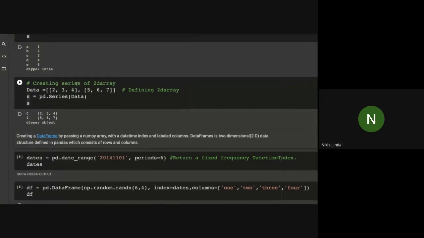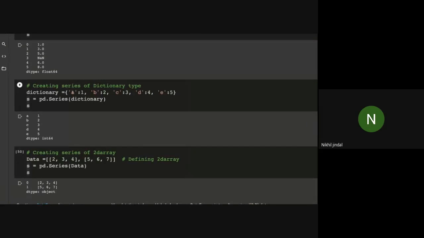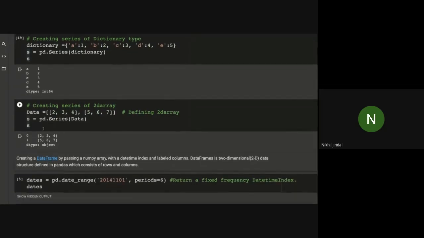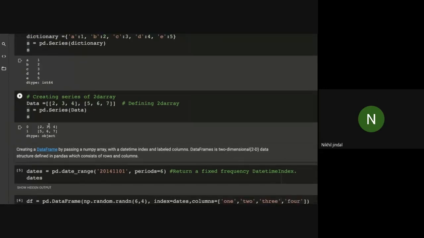Here we have not passed any index, but in the dictionary we had already added A, B, C, D as the index. But as you can see, we have not passed any index values here. So we are getting default index values 0 and 1 because we have two elements, that is two rows here. Just note that 2 3 4 is one element. You can't say that 2 3 4 are the elements of different columns. It is a single value. It's like there is a row and a column, and the value of this column is an array.